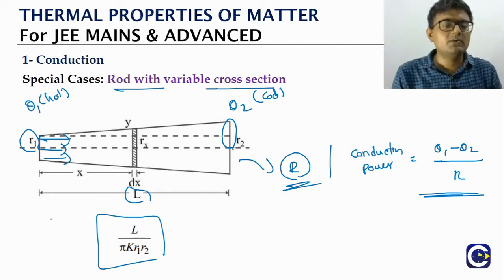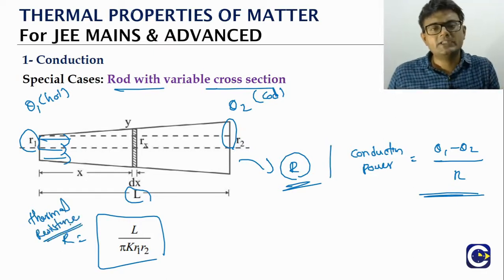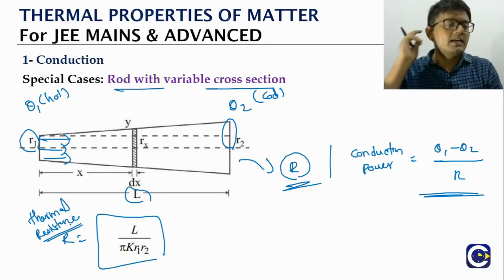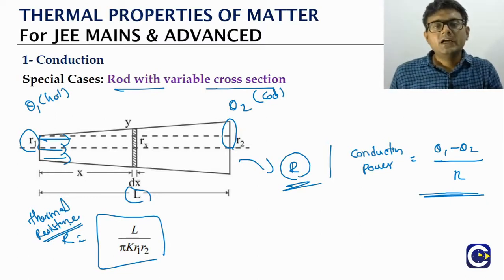So this is the thermal resistance. So using the thermal resistance, we can find what is the conduction power or conduction current basically. Okay. So this is another special case. So these are the special cases in terms of the conduction.